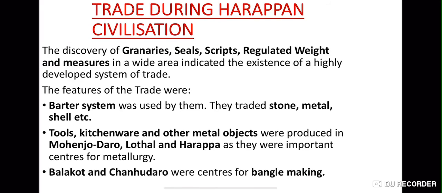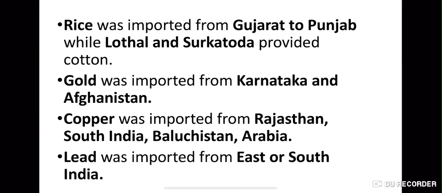Then we have trade. How did business happen during the Harappan civilization? There was the barter system. Tools, kitchenware, and other metal objects were produced in Mohenjo-daro, Lothal and Harappa. Balakot and Chanudaro were centers of bangle making. Rice was imported from Gujarat to Punjab, while Lothal and Surkotada provided cotton. Gold was imported from Karnataka and Afghanistan, copper from Rajasthan, South India, Baluchistan and Arabia, and lead was imported from east or South India. Sorry.